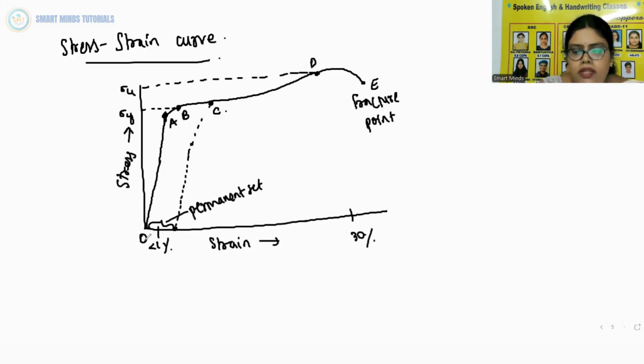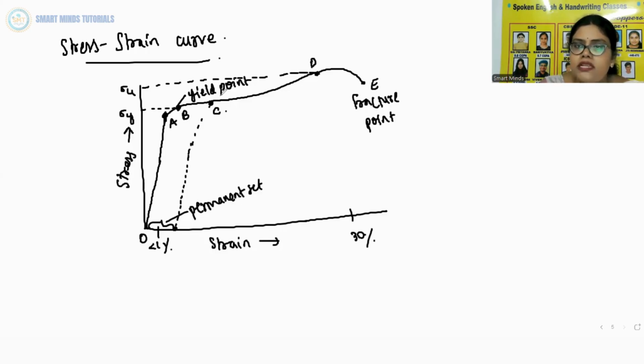Nevertheless, the body will return to its original dimension when the load is removed. And the point B is called the yield point, also called the elastic limit, and the corresponding stress is known as the yield strength, that is sigma y, of the material.